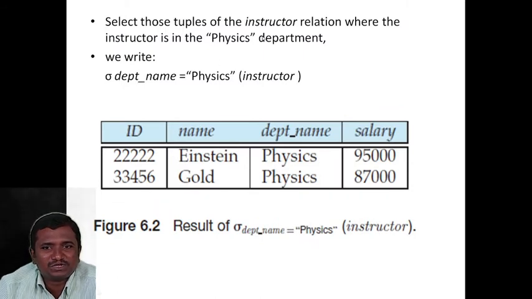Select those tuples of the instructor relation where the instructor is in the physics department. So we can write: select department name is equal to physics in the instructor. The output will be those instructors in the physics department. Only this data is displayed in the table: ID, name, department name, salary. The name of one employee is Einstein. The name of the other employee is Cole. Both employees belong to the physics department.